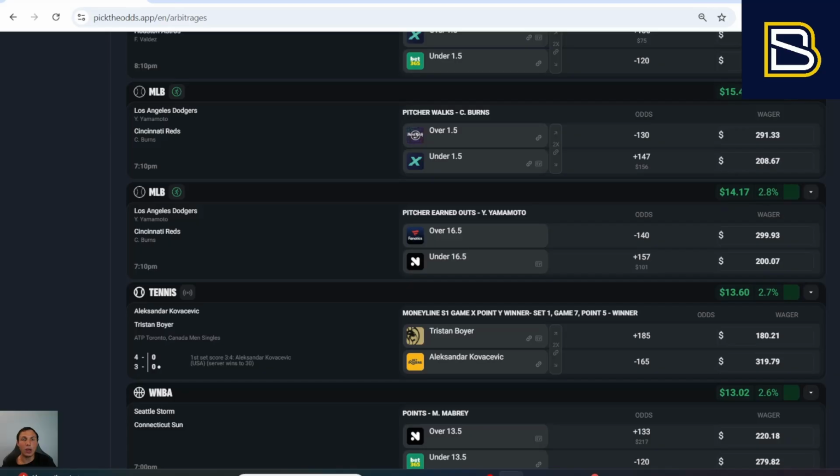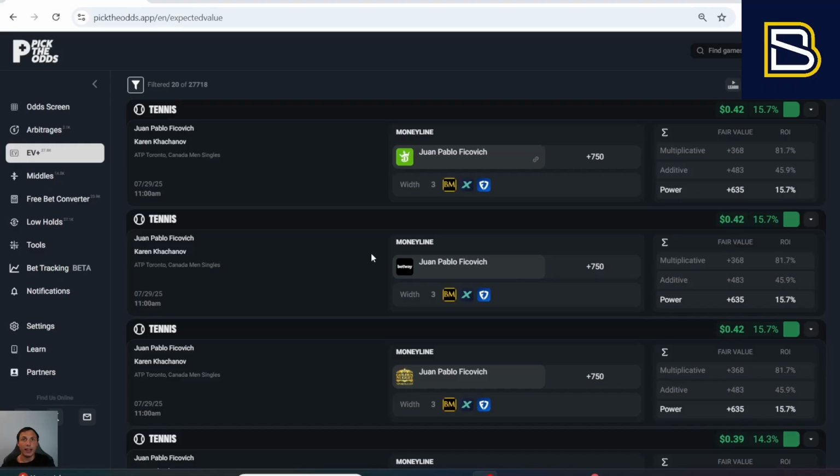Just sit on this screen, watch the numbers flow, click a button, and import some bets. It is one of the best ways to make risk-free profit sports betting, and it is all entirely up to your control. Last but not least, you have Pick the Odds' positive expected value feature. Now, what separates Pick the Odds' positive expected value feature is that while other tools have a siloed expected value calc, which basically they have come up with their own weights, their own formulas, etc., Pick the Odds gives you control over your expected value functionality.